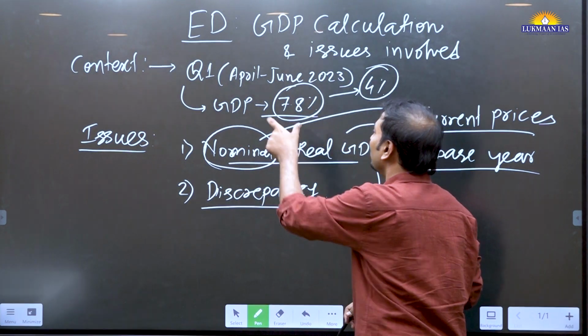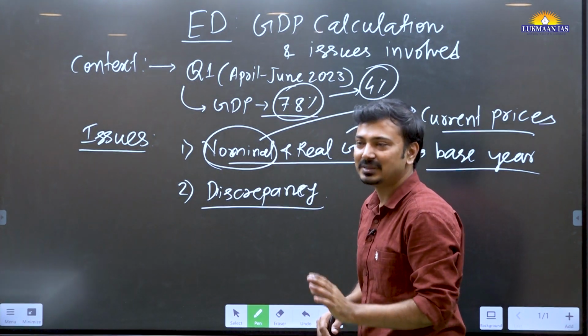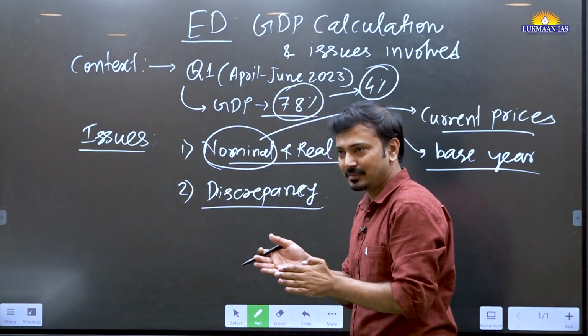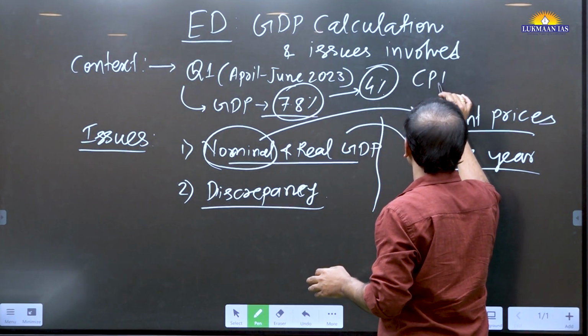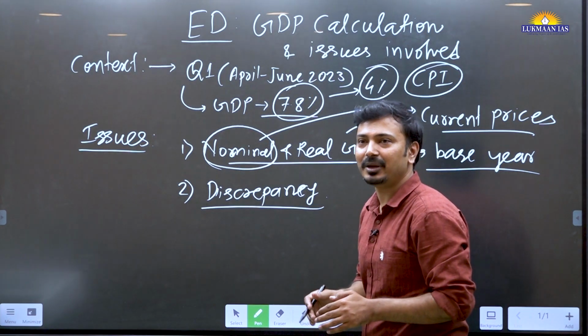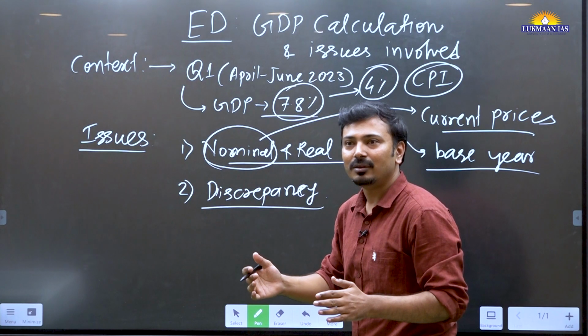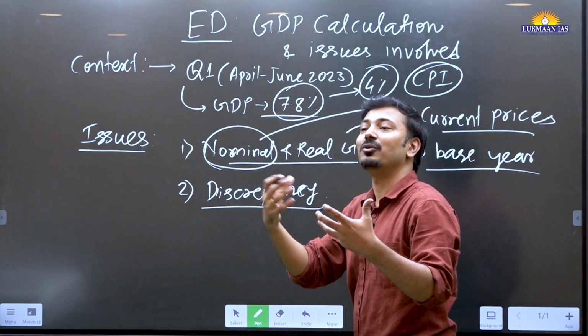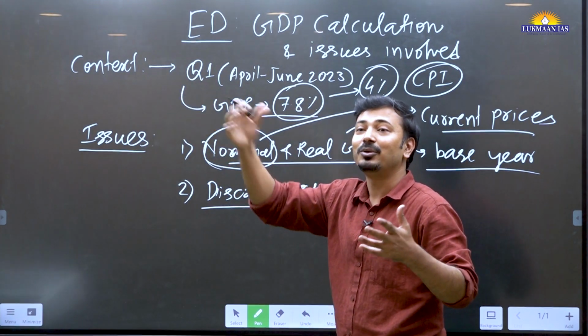How? Because during these 3 months of April to June 2023, if we consider the inflation data of CPI, CPI was very high during these 3 months. That shows that inflation was very high. That means this figure is because of inflation.